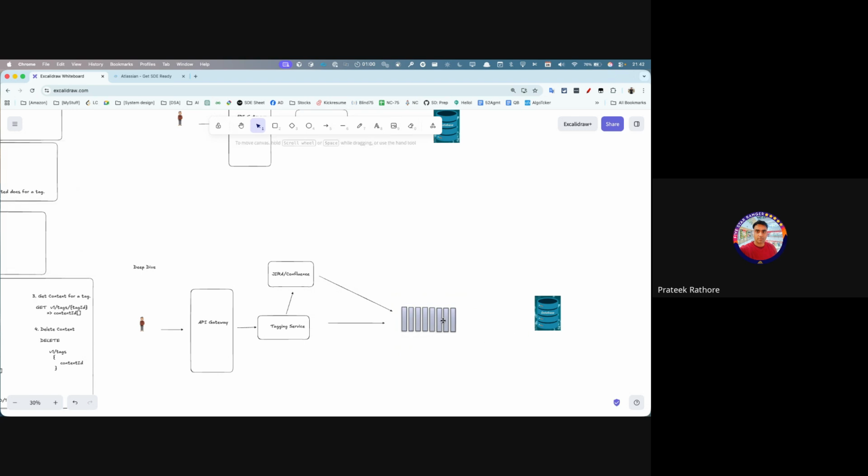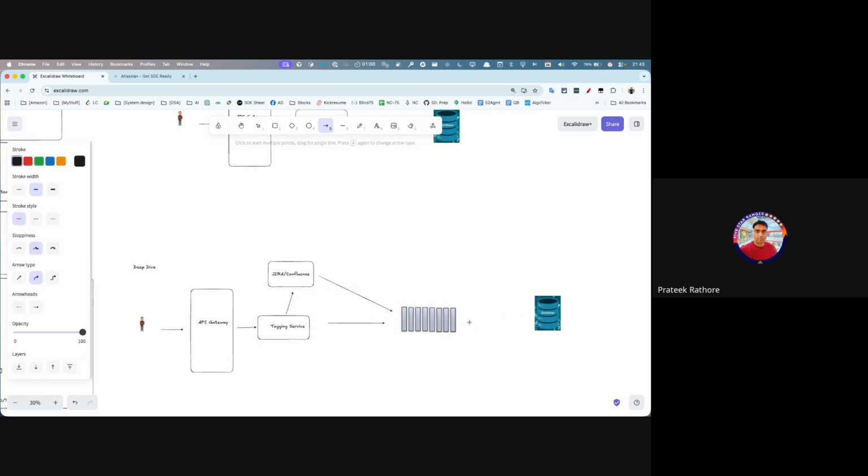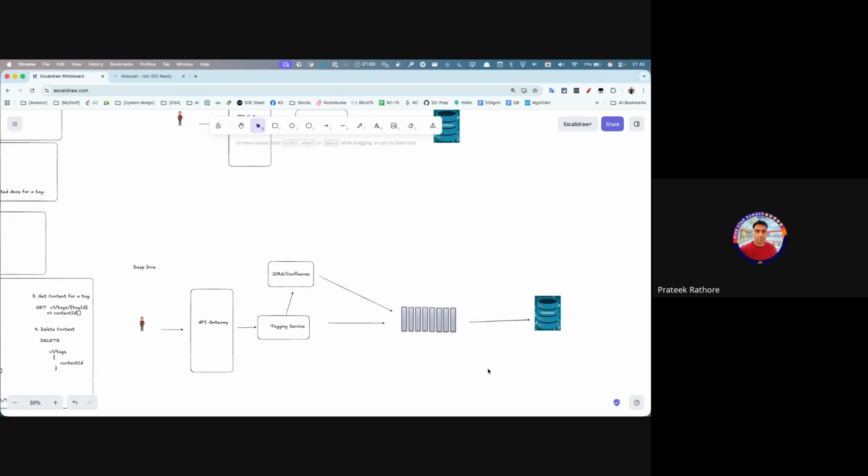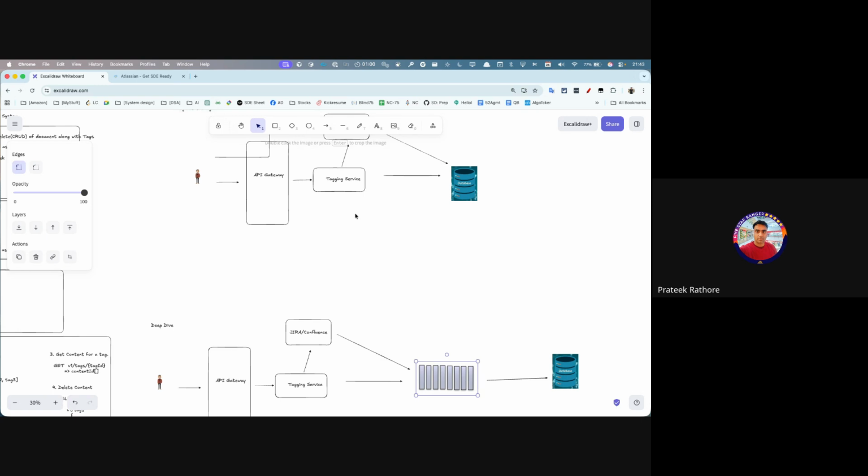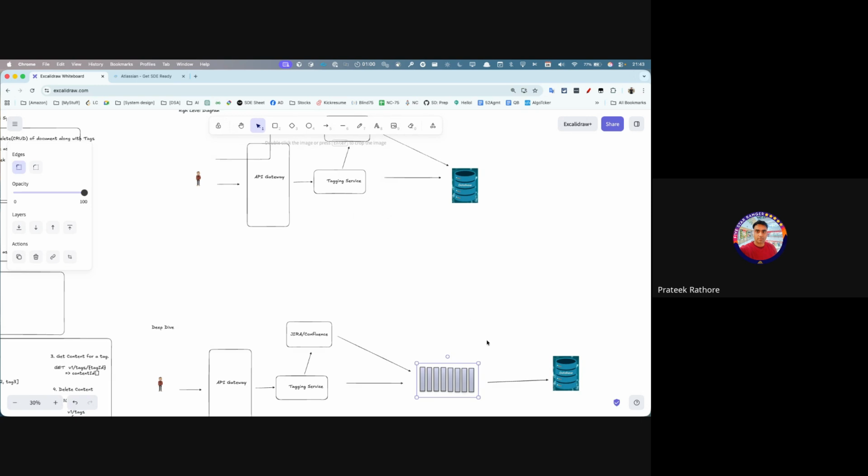we'll probably bring in a queue here. And when we bring this queue here, we will have to bring some kind of consumer as well, which reads the message, takes whatever is needed out of that message, and then finally stores it. That's one improvement that we would do here.